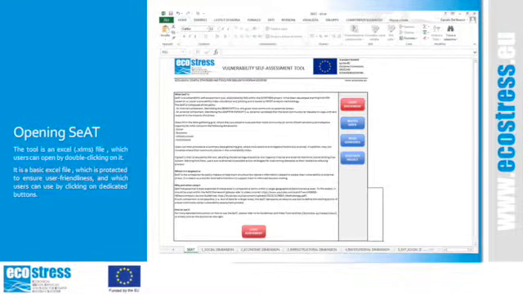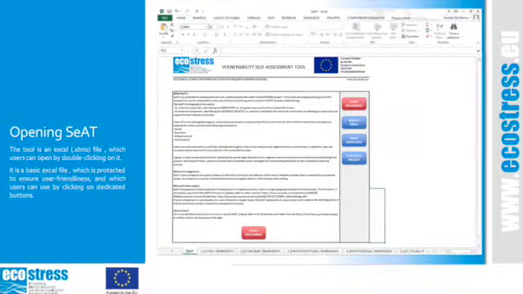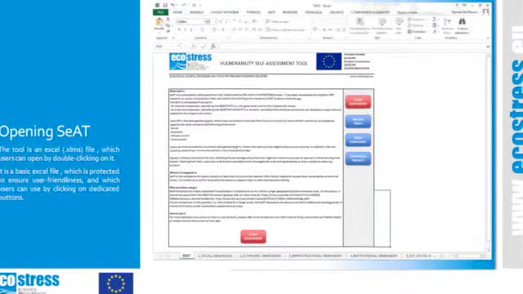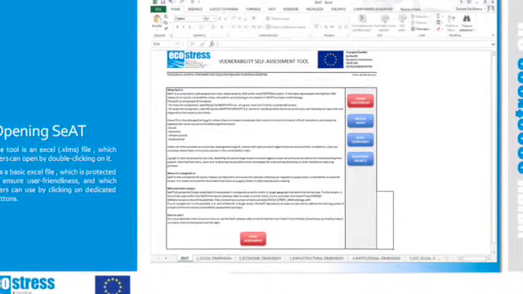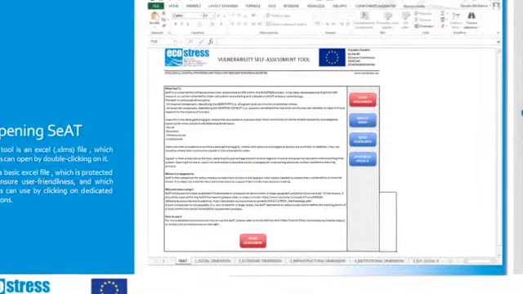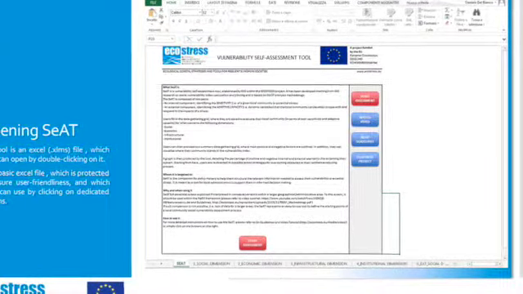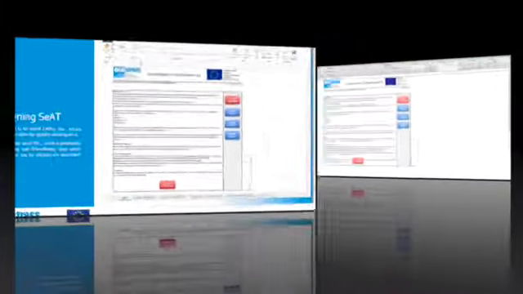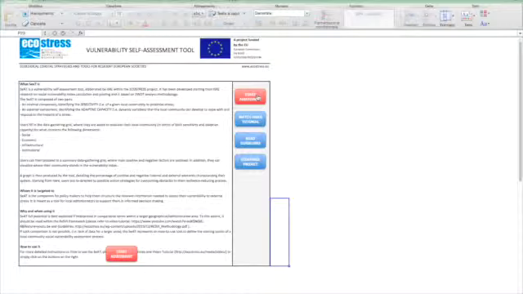Opening SEAT. The tool is an Excel file, which users can open by double-clicking on it. It is a basic Excel file, which is protected to ensure user-friendliness and which users can use by clicking on dedicated buttons. Home page. The home page offers A. a presentation and an introduction of the tool.